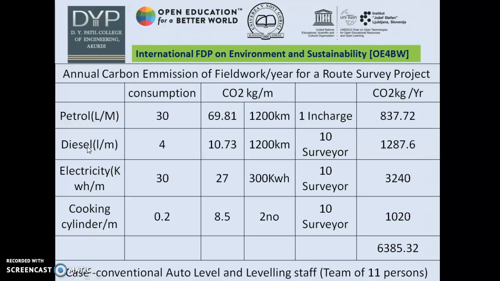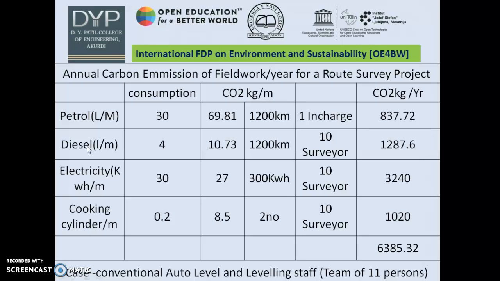There will be consumption of the electricity for the camping arrangement onto the site plus processing of the data. I have assumed a 30 kWh utilization of the electricity, and the carbon emission against that for one surveyor will be 27 kg per month.